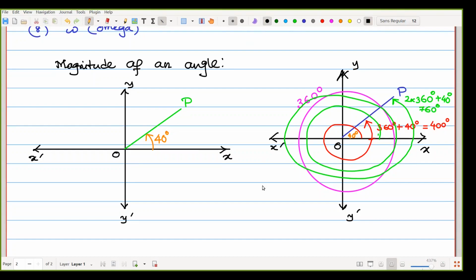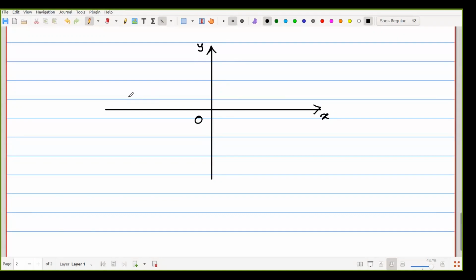So now, once again, we are drawing another coordinate system. O X, O Y, X dash, Y dash. The first one is called the first quadrant. The second one is called the second quadrant.